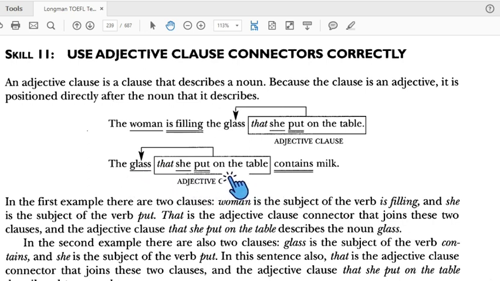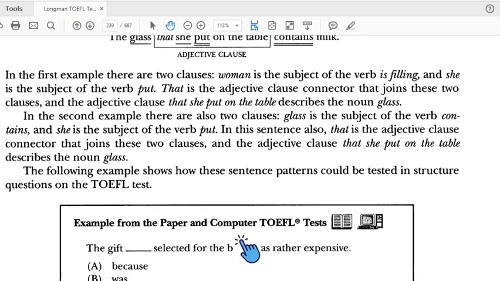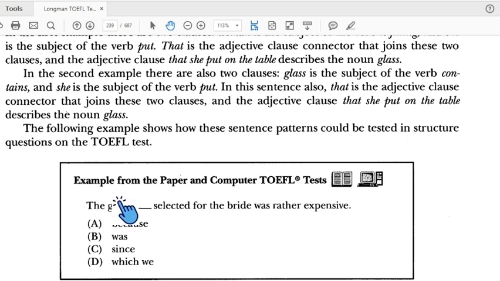The glass that she put on the table contains milk. This is the subject, verb, subject, verb. This is the connector. There are two subjects, two verbs, and one connector. It is a complete sentence because this connector only connects sentence to sentence, and this connector makes an adjective clause that explains the noun. Okay, understand? Yeah.